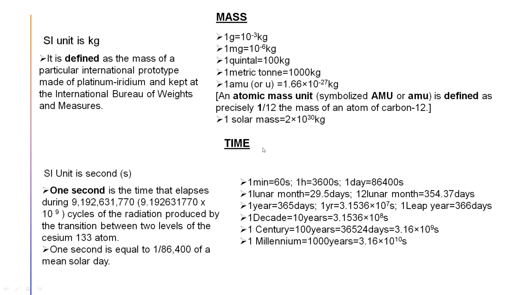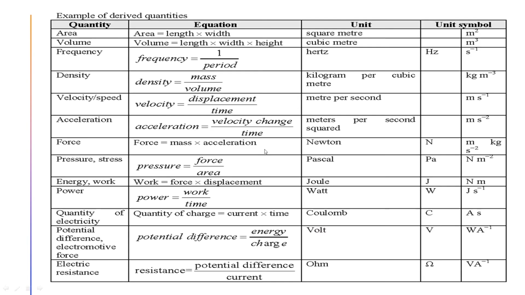Next, we will show you some examples of derived quantities. The previous portion discussed the fundamental units, and here we want to show you some derived quantities. Area is length into width, which you all know.